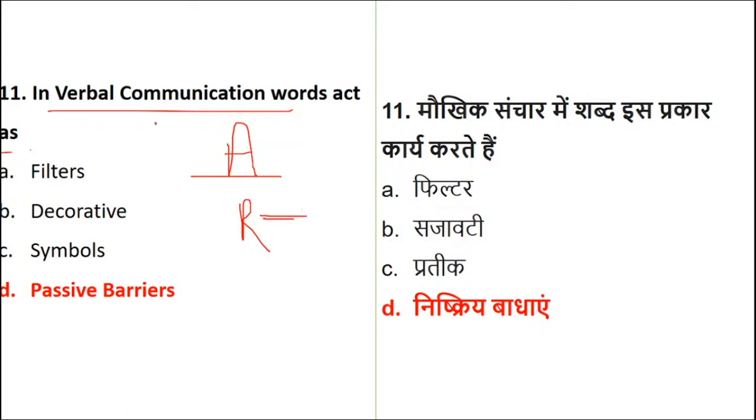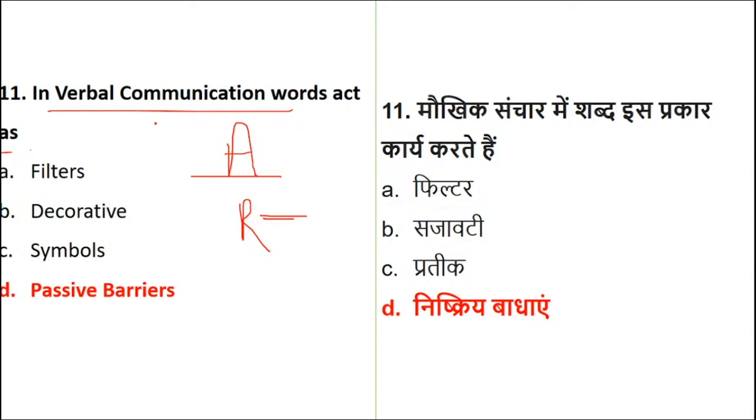Now here we are talking about normal verbal communication. So in normal verbal communication, words will be considered as a passive barrier.